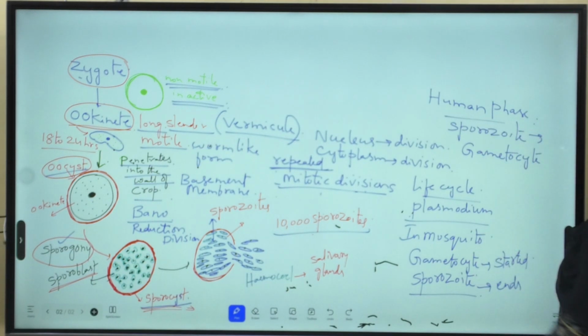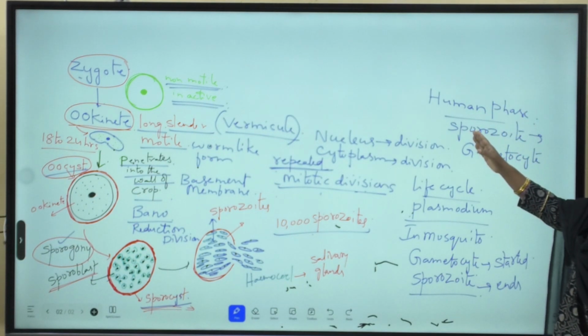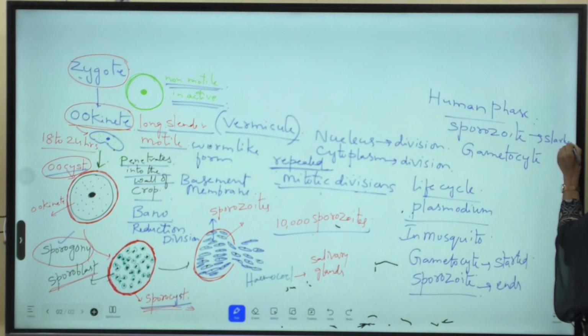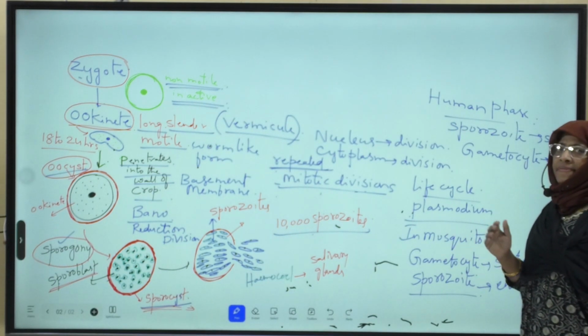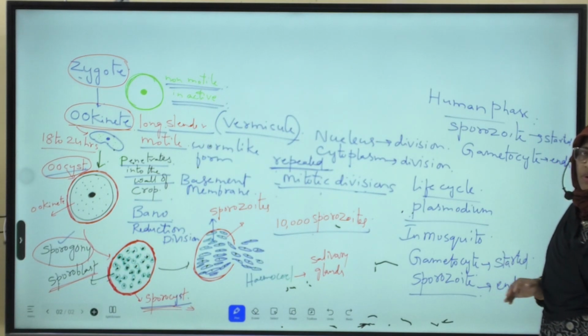Here Plasmodium vivax in the human phase started with the sporozoite stage and ends with the gametocyte stage.